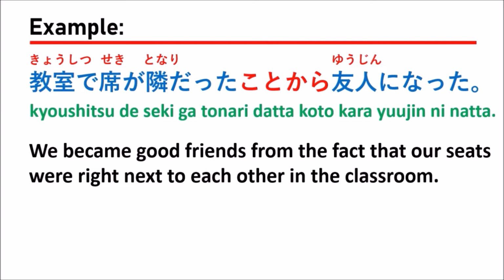So before KOTOKARA is the reason why, and after KOTOKARA is the result. The result is good friends. Why are they good friends? Because they have seats near each other.